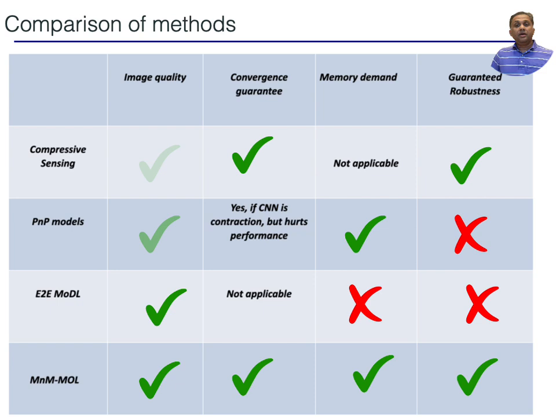Finally, I just want to outline all these methods. Compressive sensing has desirable properties such as convergence guarantee and guaranteed robustness. The MnM-MOL algorithm gives significantly improved performance in terms of image quality. At the same time, it has convergence guarantees, lower memory demand, and guaranteed robustness. The memory demand is much lower than an end-to-end model-based deep learning method.